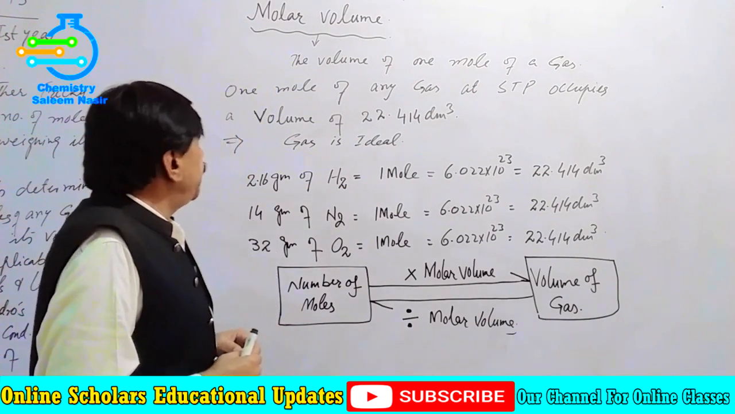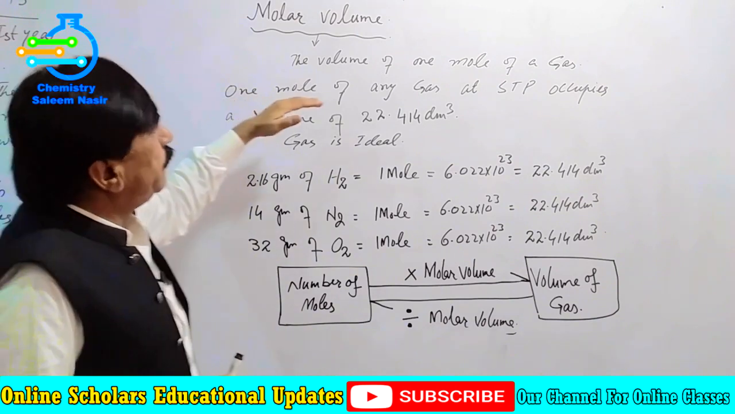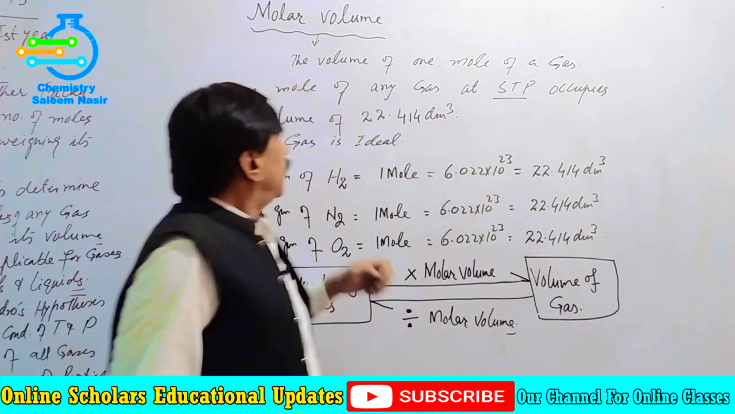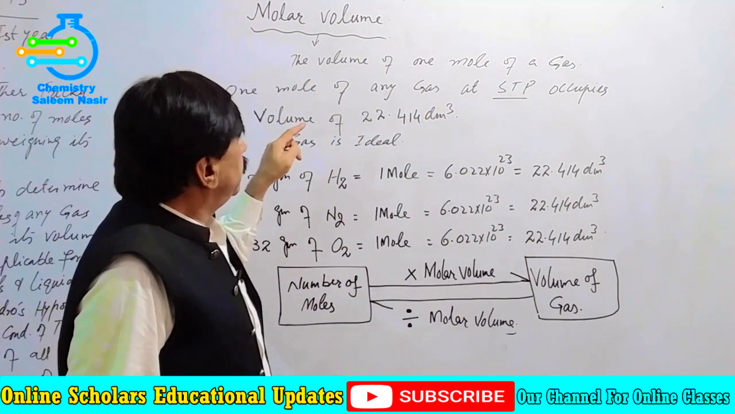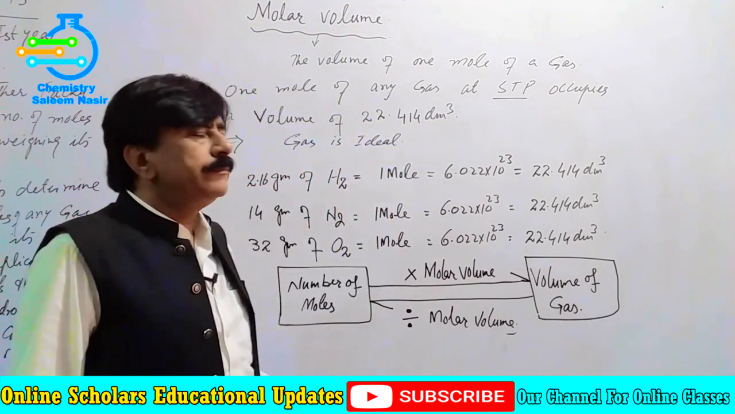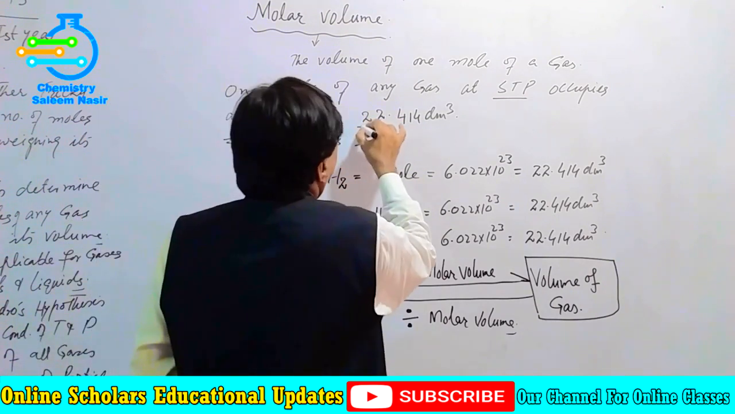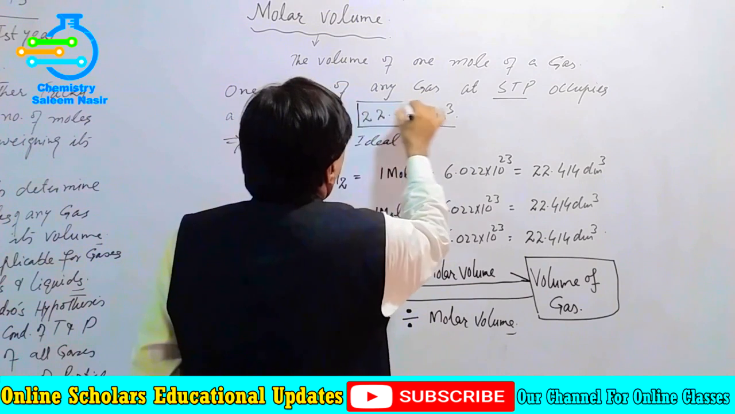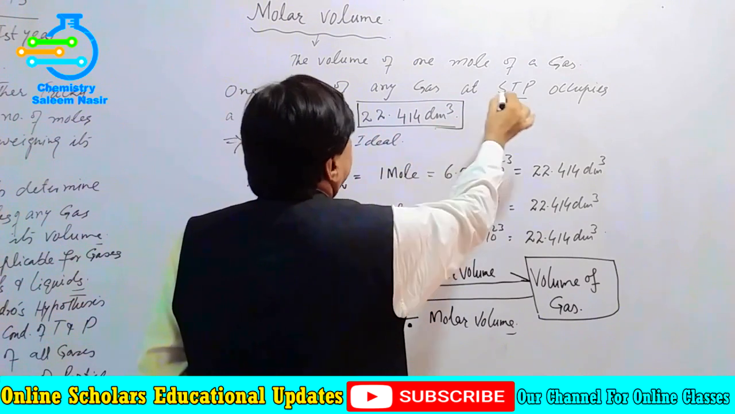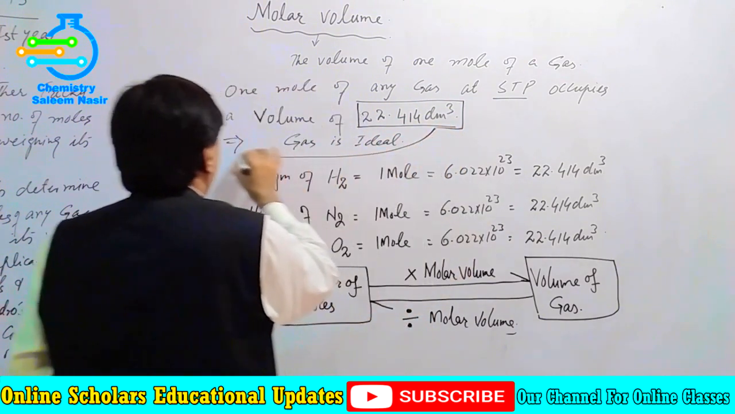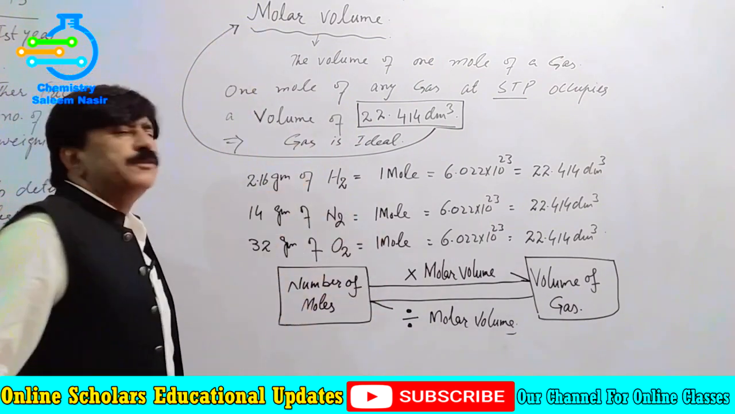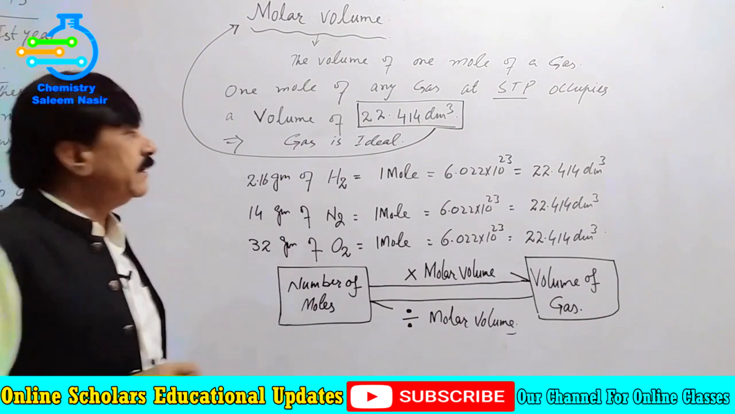The definition is that 1 mole of any gas at standard temperature and pressure occupies a volume of 22.414 decimeter cube. That volume of 22.414 decimeter cube at standard temperature and pressure is called the molar volume. And that molar volume is very true when the gases are ideal.